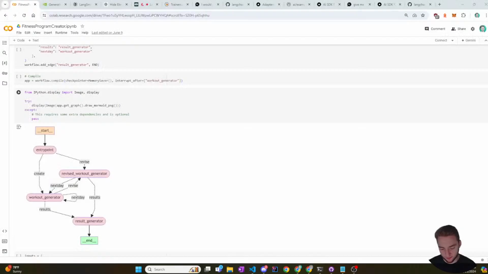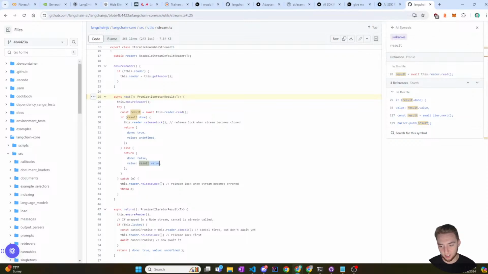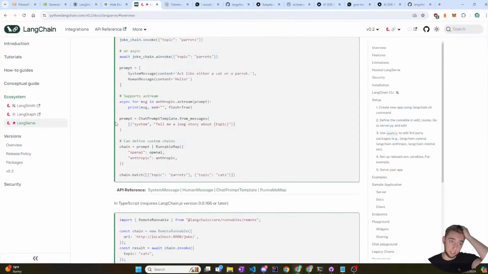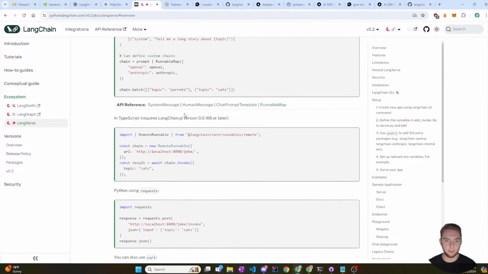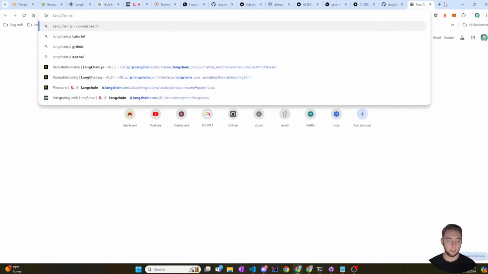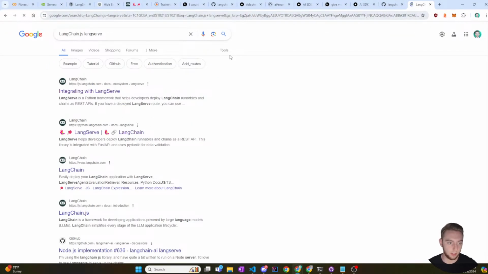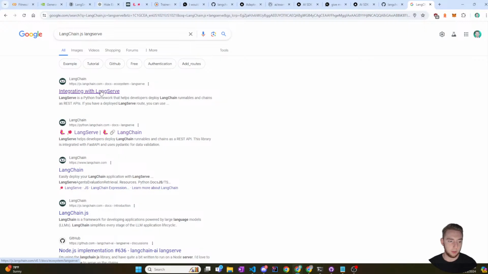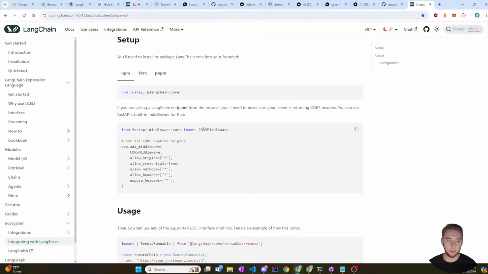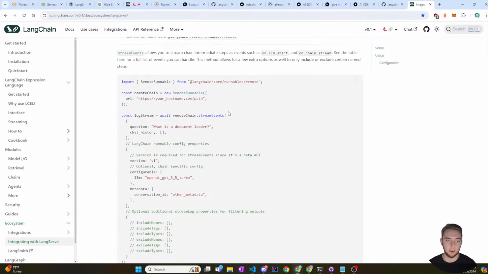I think what I should do, instead of just trying to fiddle with this for ages, is go look at the LangServe documentation for langchain.js. That should be helpful. So I'll search langchain.js LangServe. Just Google that. This should be simple. Let's see here. So this is how to do it with Python.